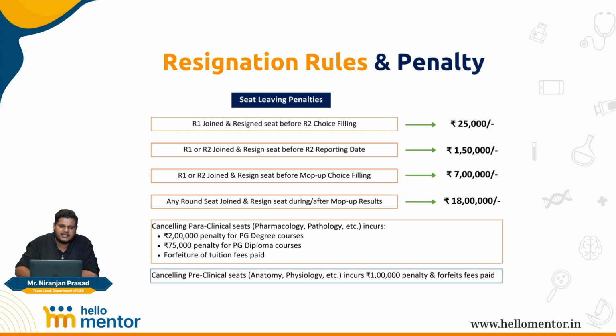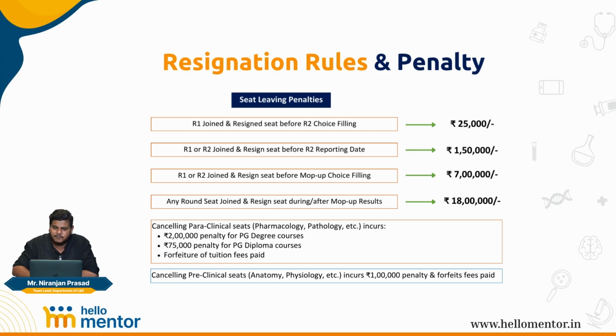If you've gotten a seat in round 1 or round 2 and you've reported to that particular college, but you want to leave the seat before the last date of reporting for round 2, meaning if round 2 results are announced, let us say on the 10th of August, for example, the last date to report is on the 15th of August. If you're going to resign your seat before the 15th of August, your penalty is 1.5 lakh rupees.